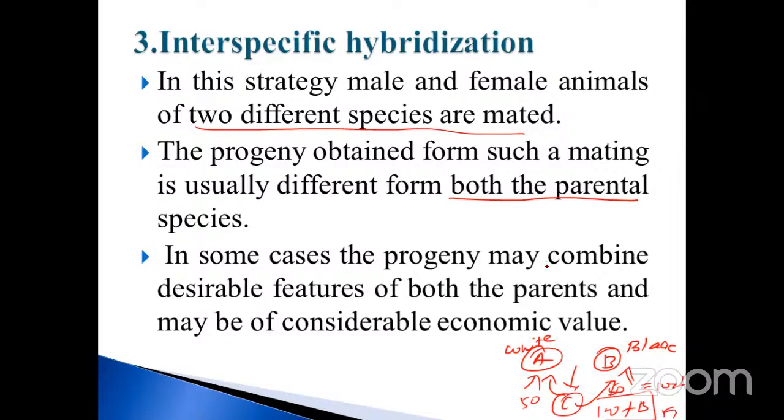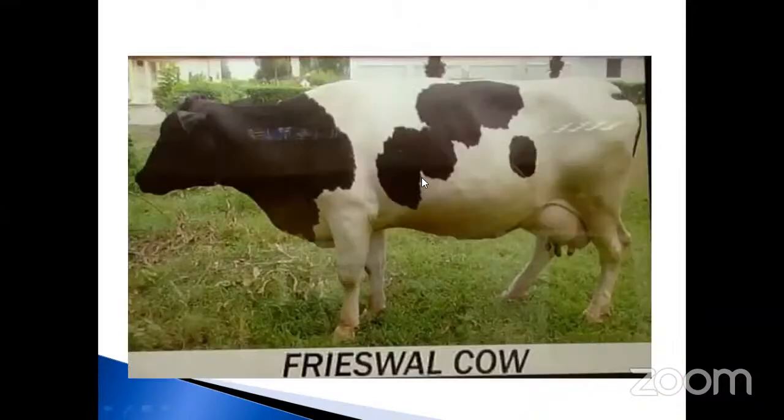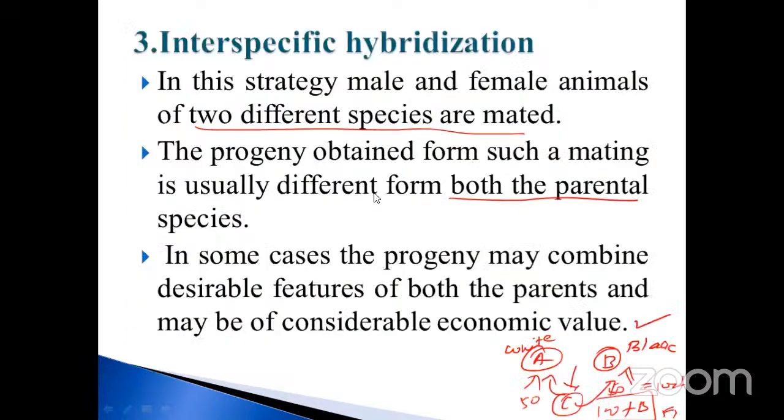In some cases, the progeny may combine desirable features of both the parents and may be of considerable economic value. See this: when you are looking, suppose it is black, suppose it is white, it is not acceptable. But if both characters are present in it, looking like white and black, it is also commercially valuable. All are commercially valuable only, my dear.